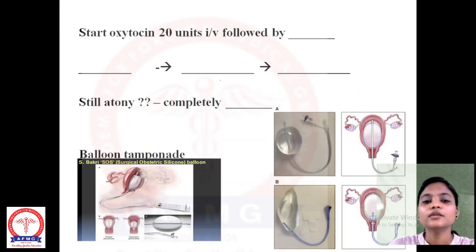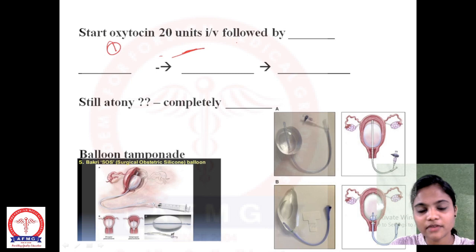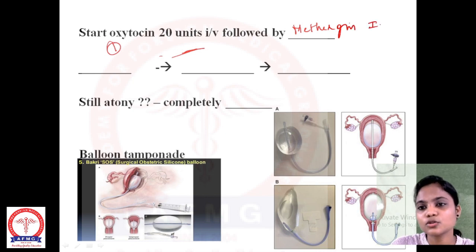Now, what will you do? Even after the massage, even after the compression, your bleeding is not stopped. Still the mother is bleeding. Then you have to give oxytocin 20 units IV first. Then it is followed by methergine injection, which is also given IV.